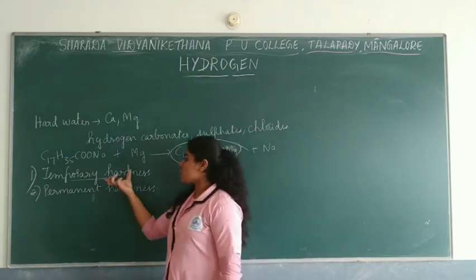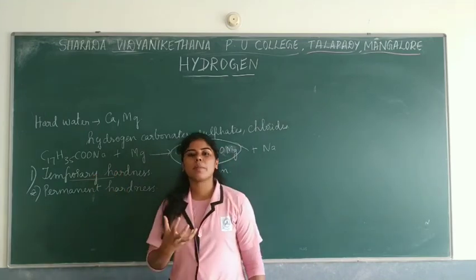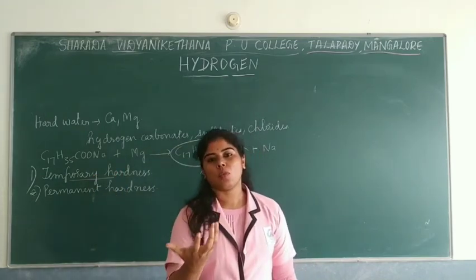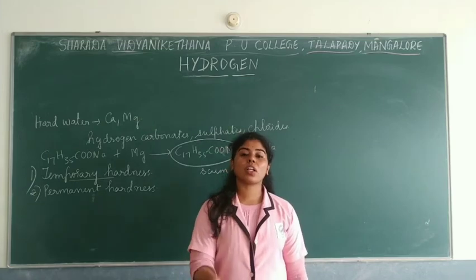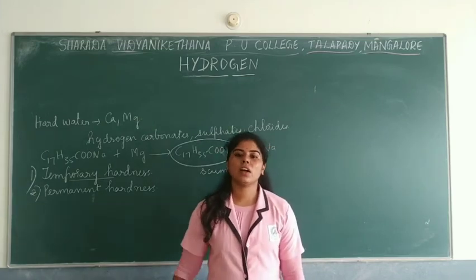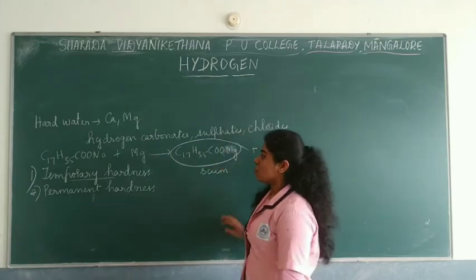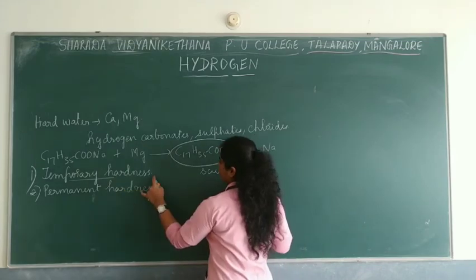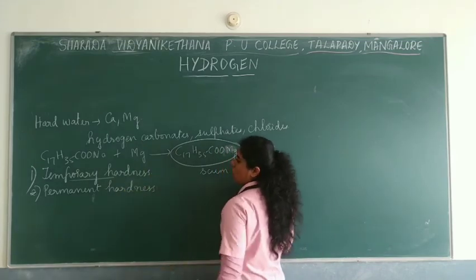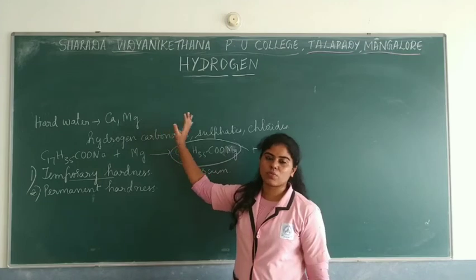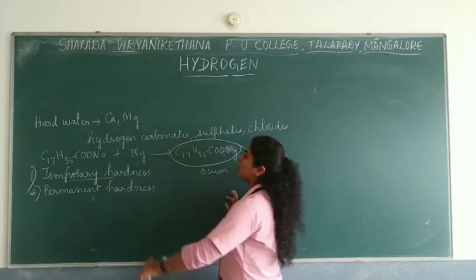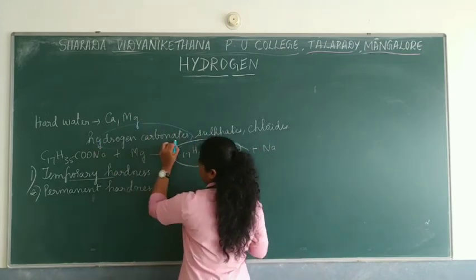First, let us see what temporary hardness is and the methods by which we can remove the salts from water. In temporary hardness, the calcium or magnesium salts in water are usually in the form of hydrogen carbonates.